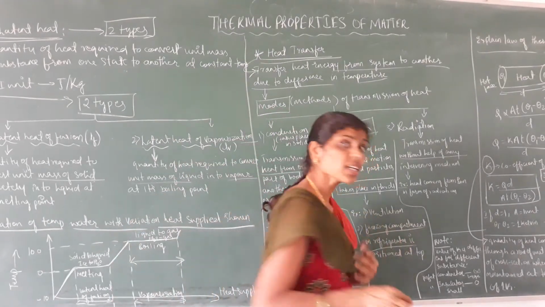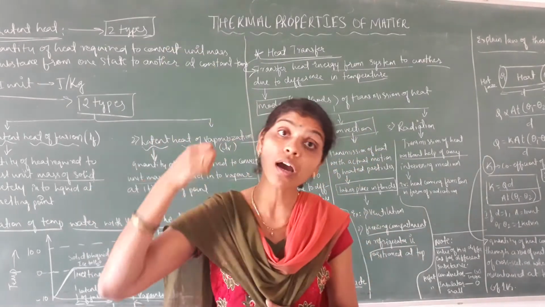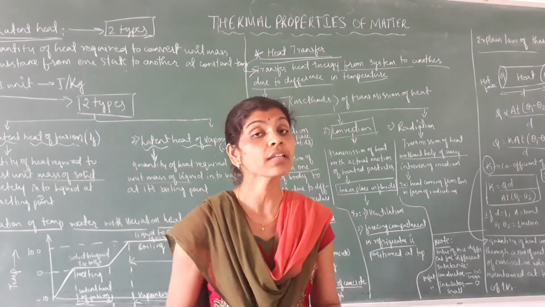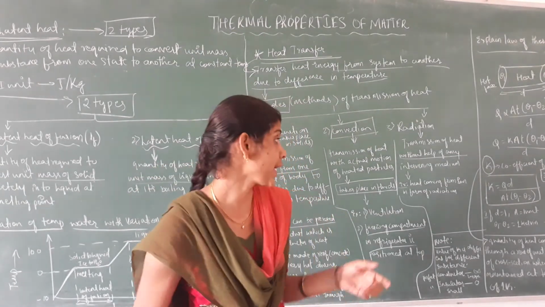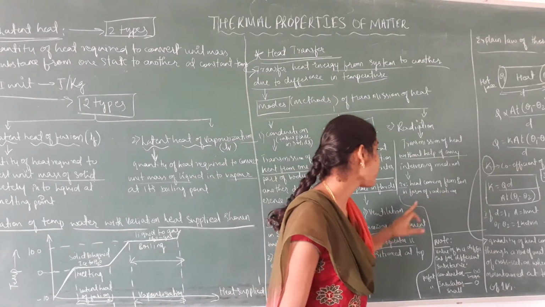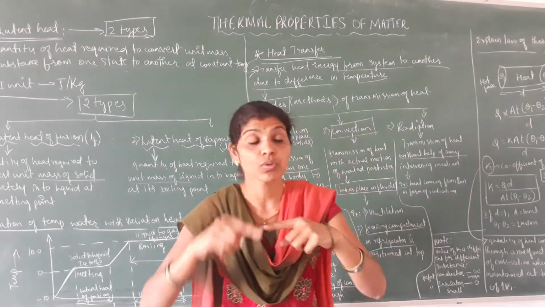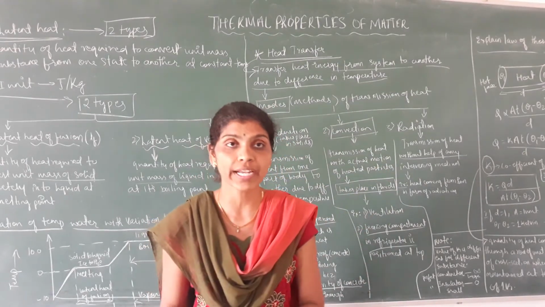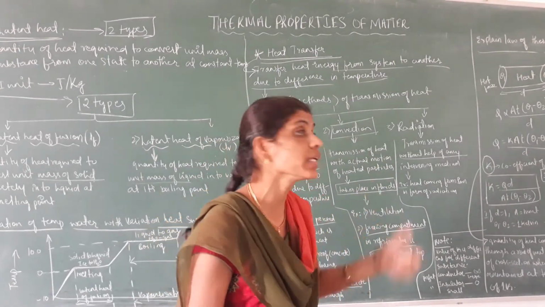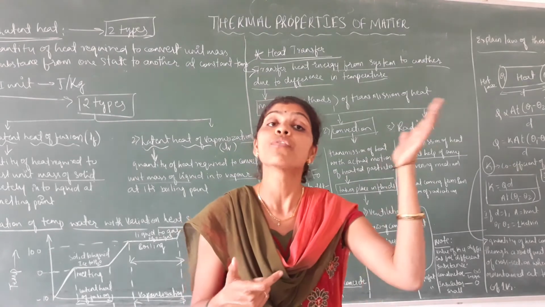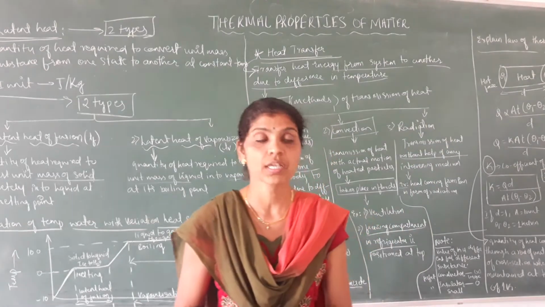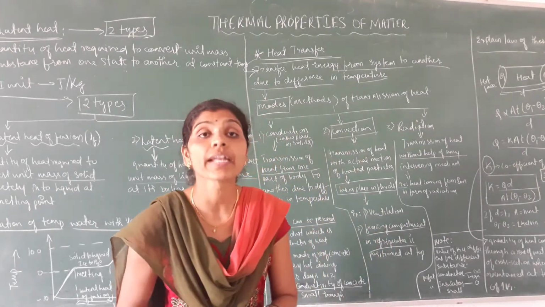ಎಕ್ಸಾಂಪಲ್, sunlight is reaching the earth surface, so in between there is no mediator, so heat comes from the sun in the form of radiation. So that is one of the examples for radiation. It does not require any medium to transfer the energy from one place to another place. So that is nothing but radiation.